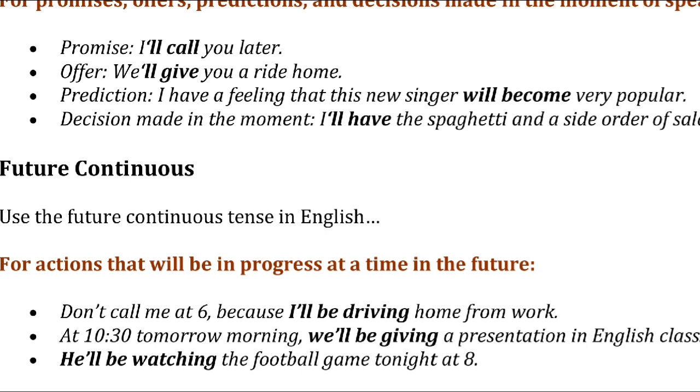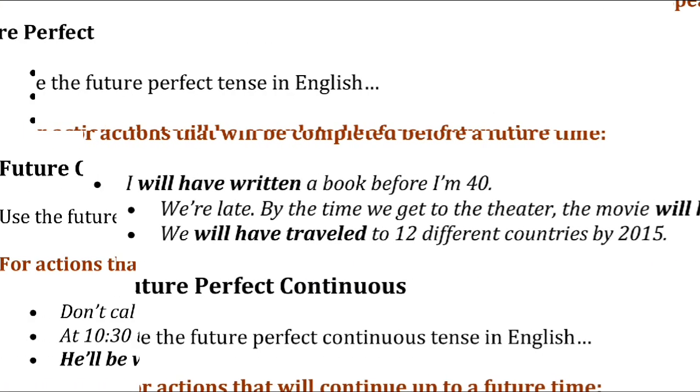I will be driving the car at 10:30 tomorrow morning. We will be giving a presentation in English class. Means I have shared this in the group that at 10:30 tomorrow I will be giving a presentation in the class. Means the time has not yet started, and still it will be continuing. He will be watching the football game tonight at 8. It is not 8, so the incident is not yet started, and that will be continued in the future. Here you can use future continuous tense.